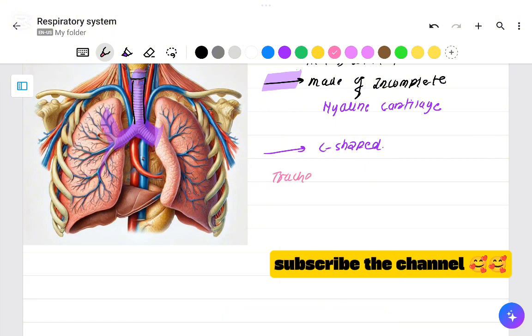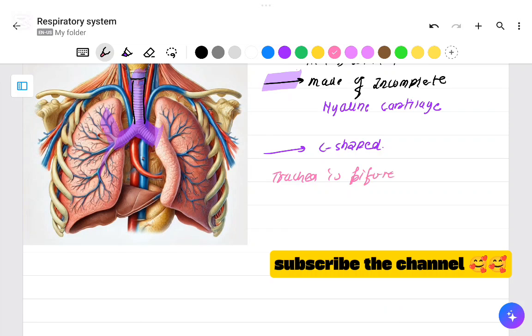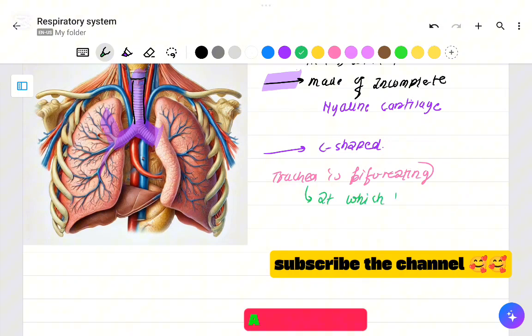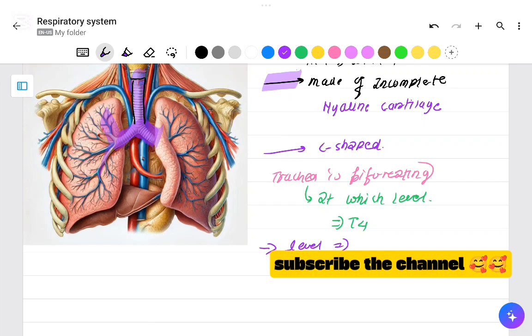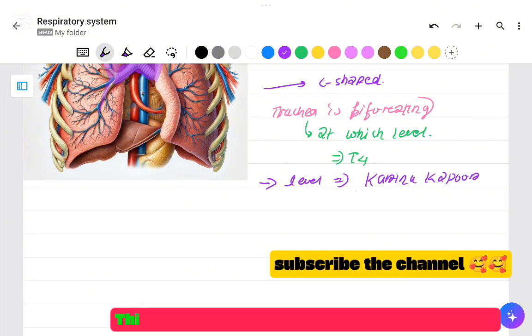Trachea is bifurcated, isn't it? From the figure you can see it very clearly. Trachea is bifurcating, but we have to be specific about at which level this bifurcation is present. So in terms of vertebra, it is at the level of T4 or thoracic 4 vertebra, but this level is also known as, have you guys ever heard of Kareena Kapoor? Do you know her? A famous celebrity, no? Yes, this Kareena Kapoor is going to make this concept clear for us.